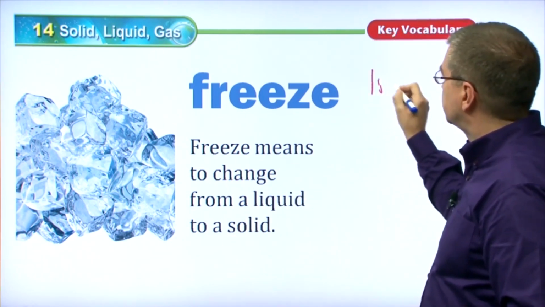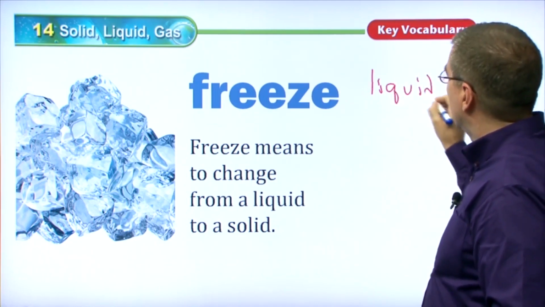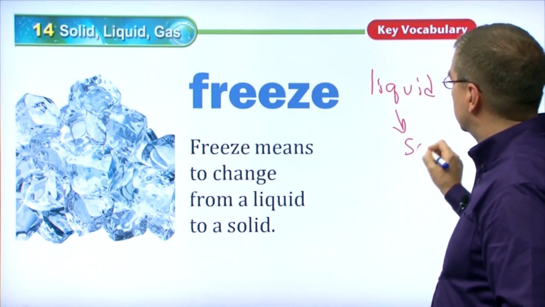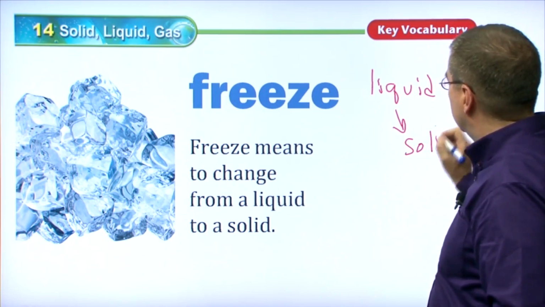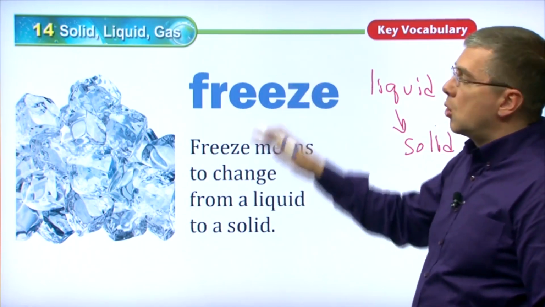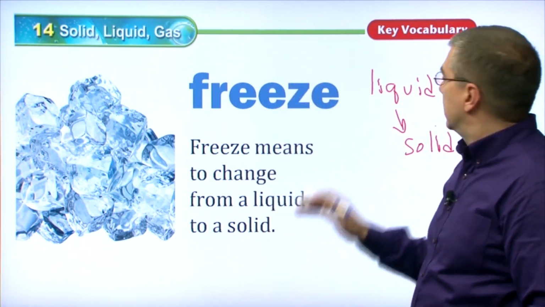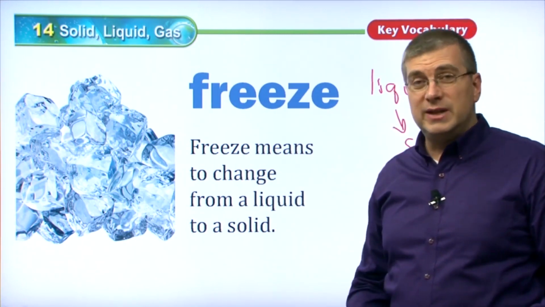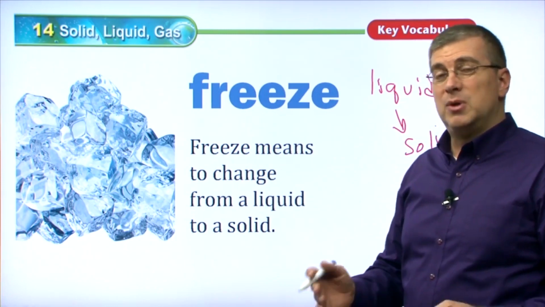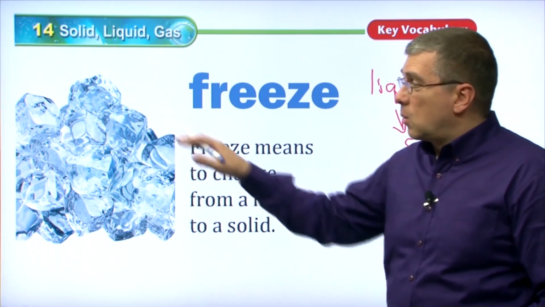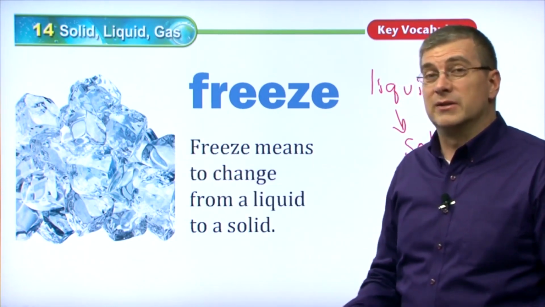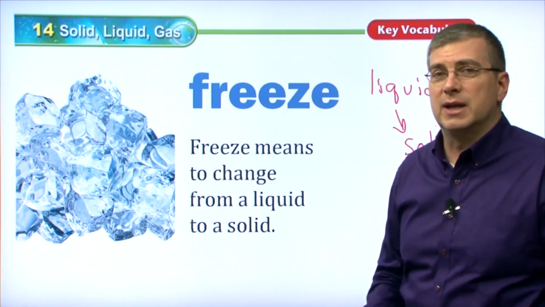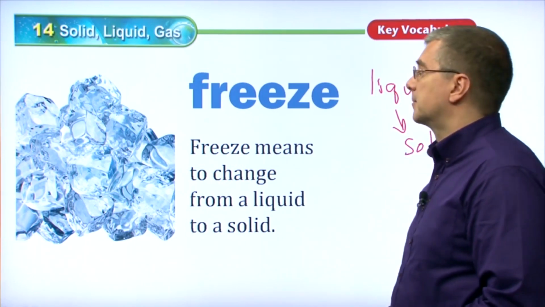So liquid to solid. And freeze means you lower the temperature of something, and so that liquid becomes a solid. Okay, when we say it's freezing outside, that means the temperature is so low that liquid water will turn into ice. Ooh, it's freezing outside. This is what happens in the winter.